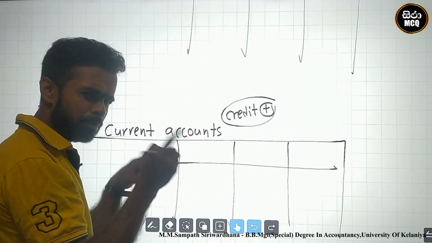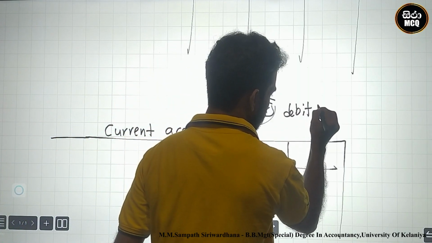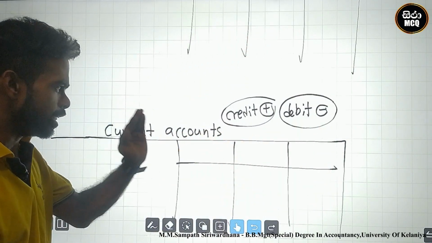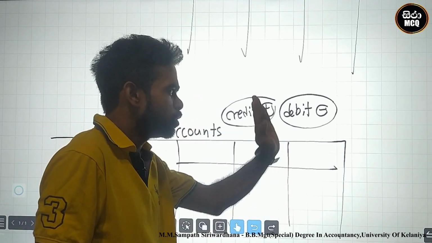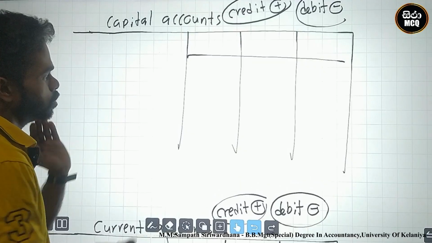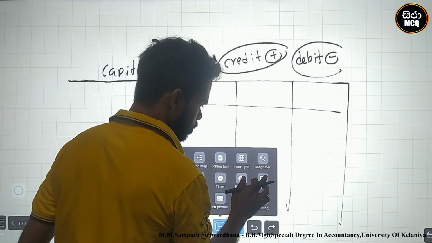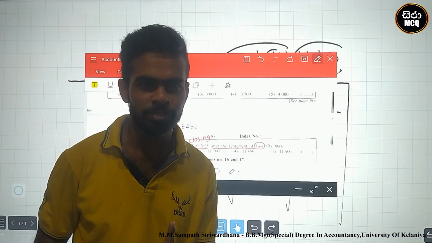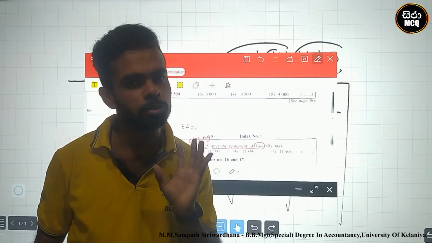All debit shots, this is the opposite, you must minus. This is the rule for capital accounts and current accounts. Let's go to the question. Using the capital account, I identified goodwill.